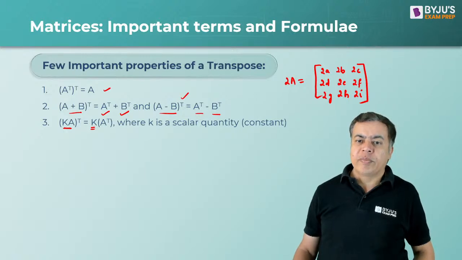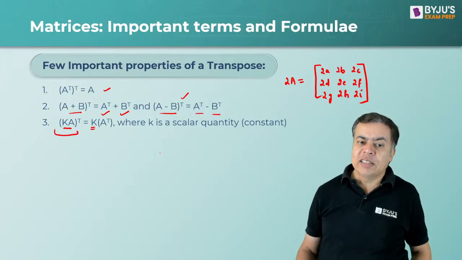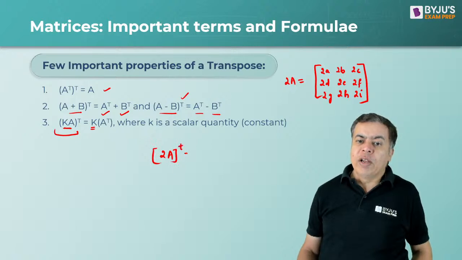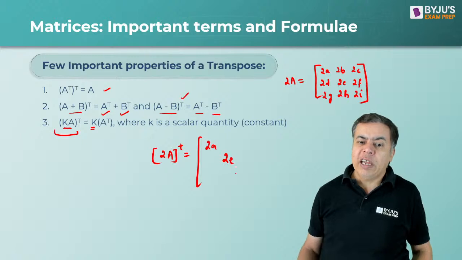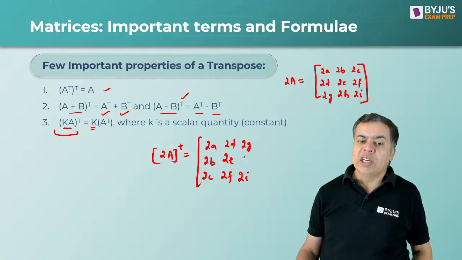Now you can take the transpose of the entire matrix, so the transpose of 2A will be written with 2A, 2D, 2G in the first row, and then 2B, 2E, 2H, and 2C, 2F, 2I.